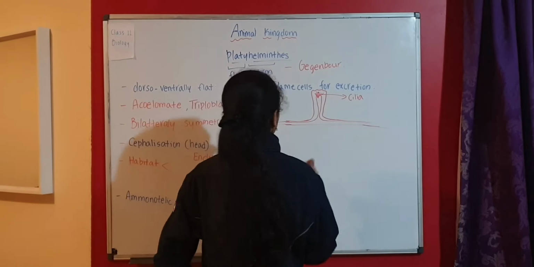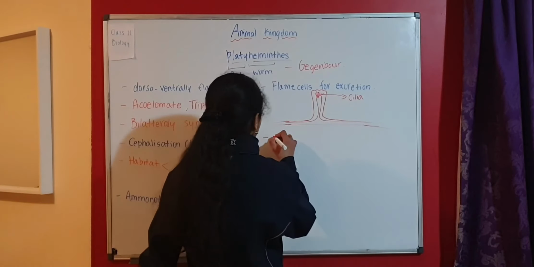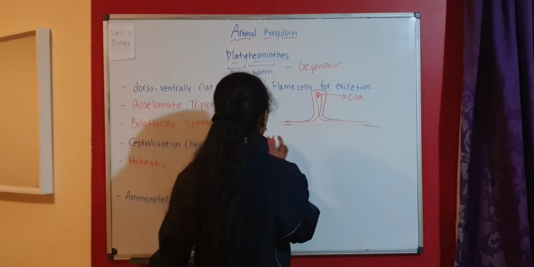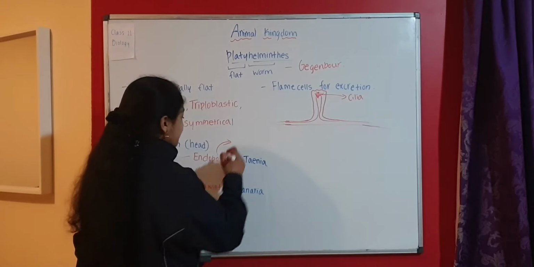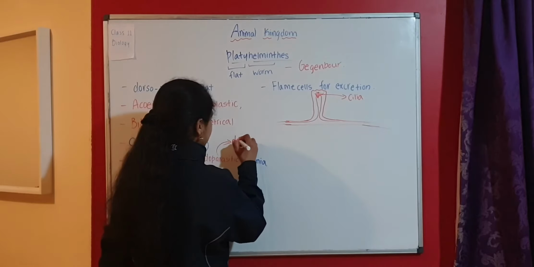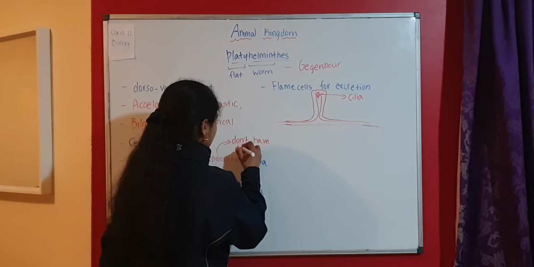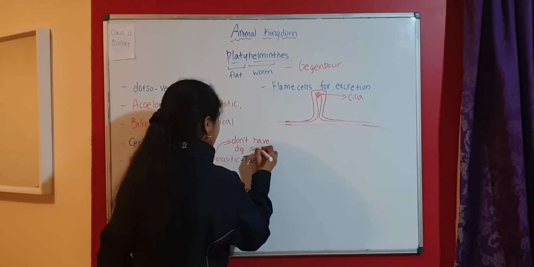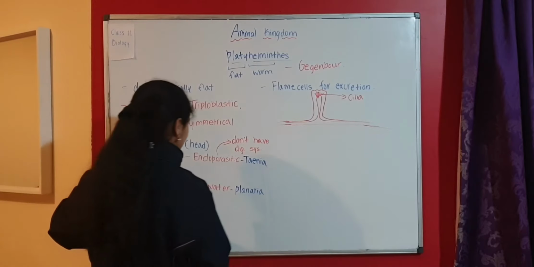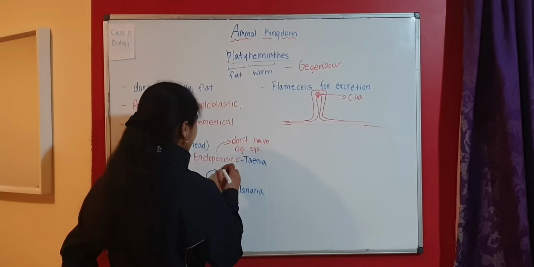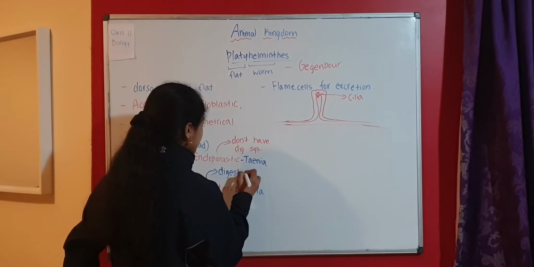Now, digestive system. Endoparasitic platyhelminthes don't have a digestive system. No digestive system is present. In case of freshwater platyhelminthes, there is a digestive system. There is presence of a digestive system.